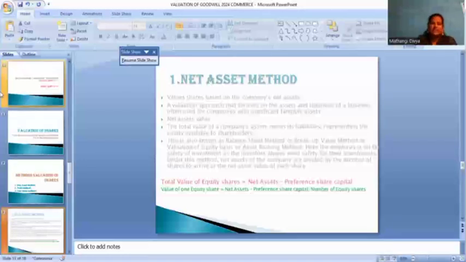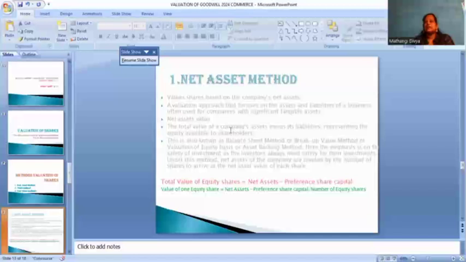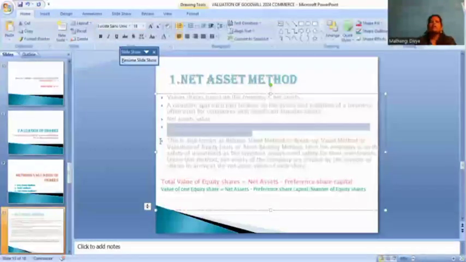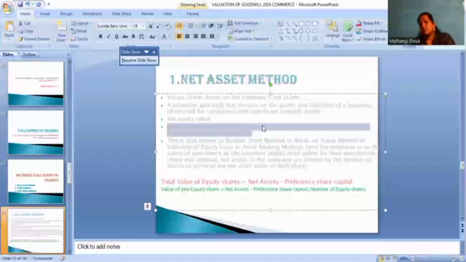What is a tangible asset? We can touch and feel it. That is called a tangible asset. For example, machinery, land and building, all those things are tangible assets. And net asset value is the total value of a company's assets minus liabilities, representing the equity value of shareholders. How many shareholders we have, we calculate the value, and liabilities also we have to take into account, which is very important. The total value of the company's assets, how much profit we have, how much asset we have.